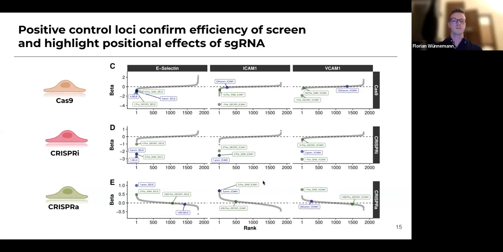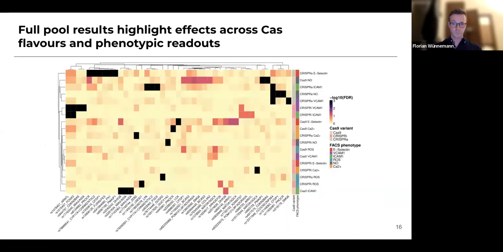So all of these findings show us that our screen is working as expected, and our readouts work in a way that if we use the potentially strongest guide RNA that we can target to this locus, we find a very strong signal. Now we applied this pool with the actual guide RNAs targeting the CAD loci and looked at these results. We were happy to see that we could identify quite a few associations of guide RNAs that have strong effects on these different measurements, and also results across the different measurements that we have.